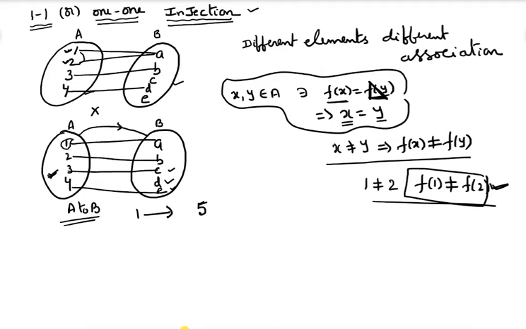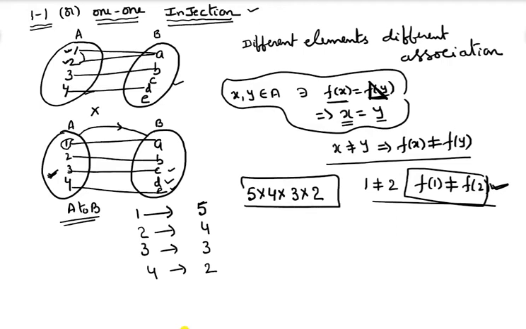In the similar way, 2 has how many options to connect? 2 has 4 options only. 3 has 3 options. 4 has only 2 options. Now 1 has 5 options, 2 has 4 options, 3 has 3 options, 4 has 2 options. These many one-one functions are possible from A to B.